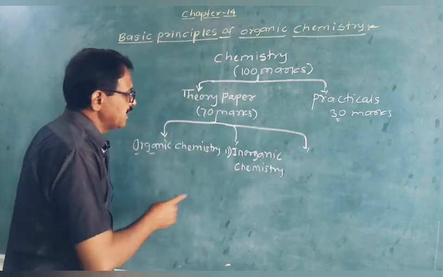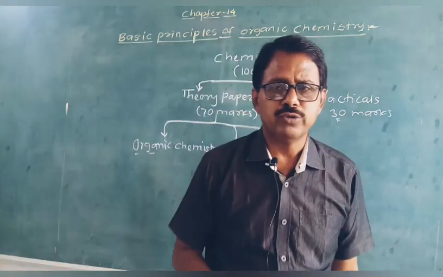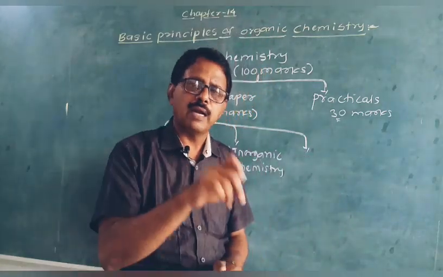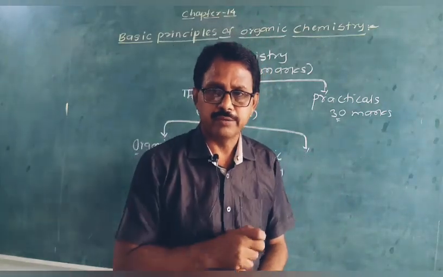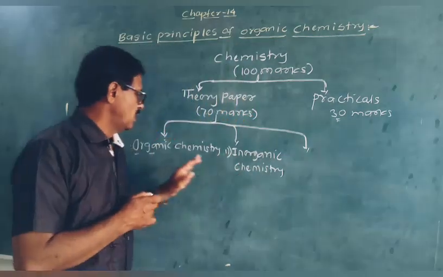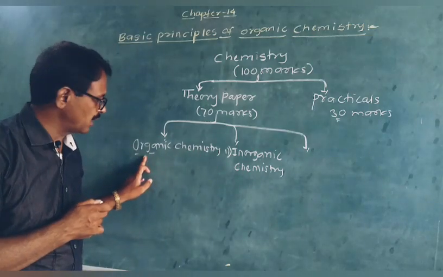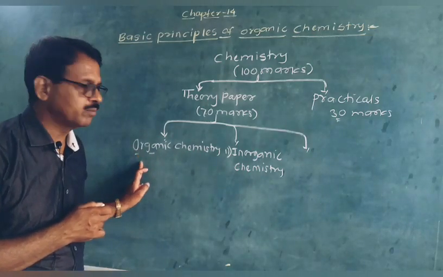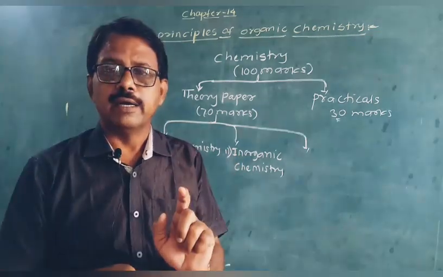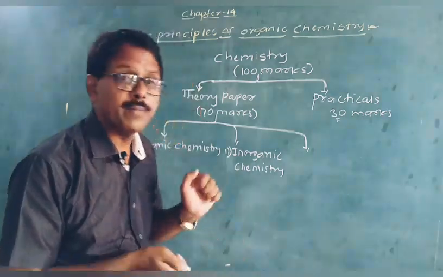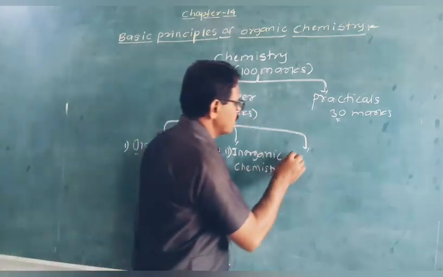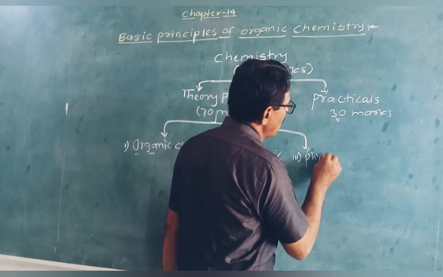In inorganic chemistry, we have to study all non-carbon compounds and compounds obtained from the earth's crust. Sometimes they may contain carbon, because organic chemistry is the chemistry of carbon. All carbon-containing compounds are included in organic chemistry, but some compounds that contain carbon are included in inorganic chemistry because they are obtained from the earth's crust in the form of minerals. And the third type is physical chemistry.